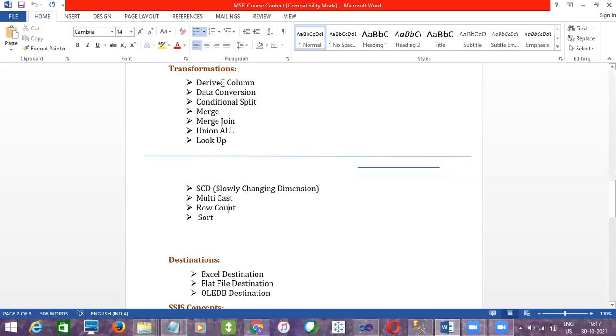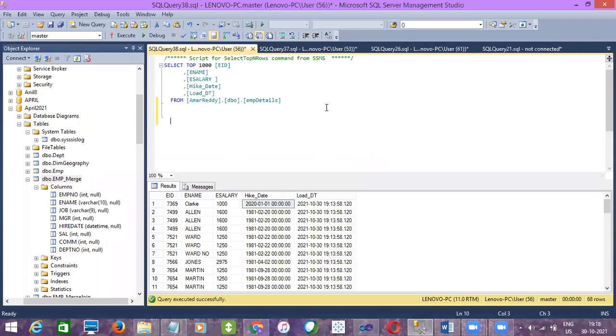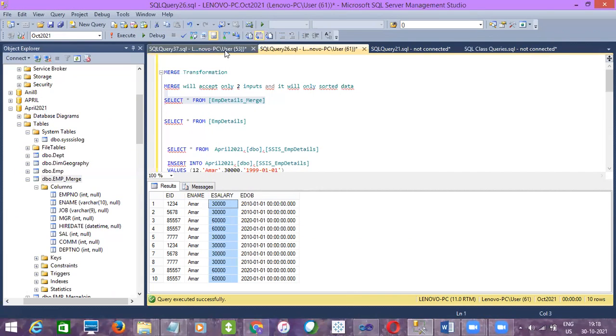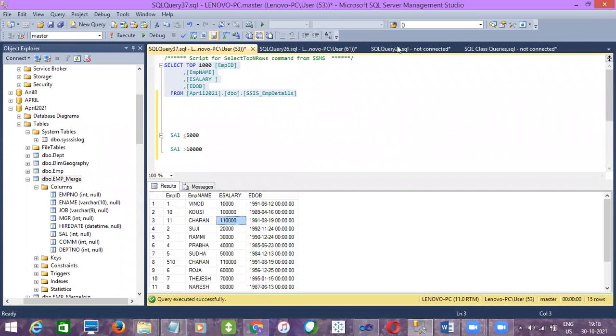Okay, and derived column is pending. Merge join is pending, and slowly changing dimension. Okay, let's talk about merge join, right? So for merge join, let's take maybe the tables which have fewer records. Why? Because here the join will be performed, right? So let's take only a few records. Maybe I'll take this one as the one table. If I use select distinct, let's see.